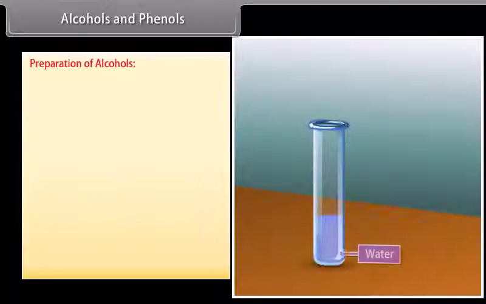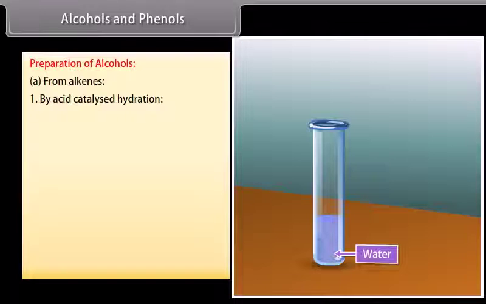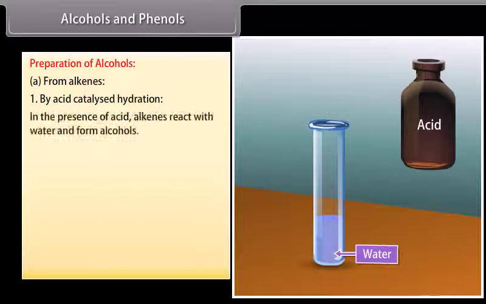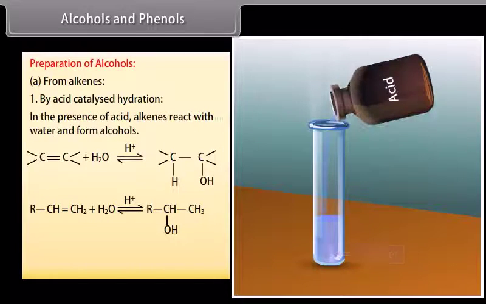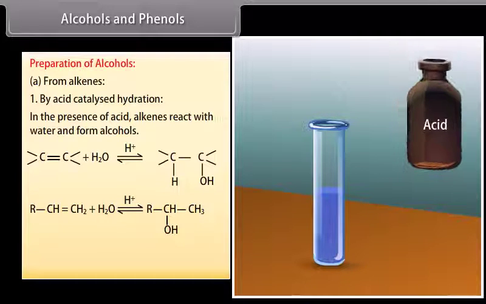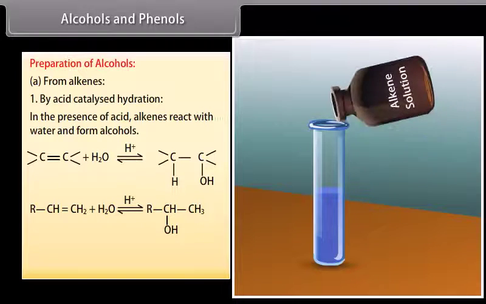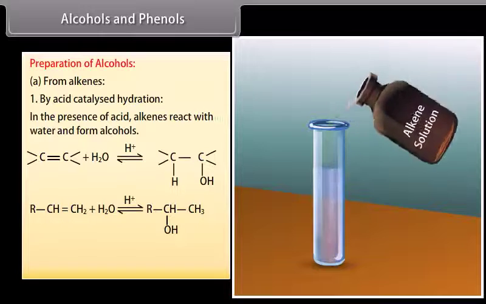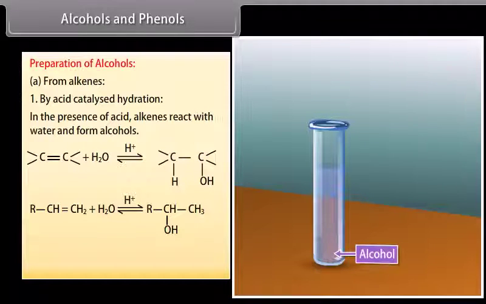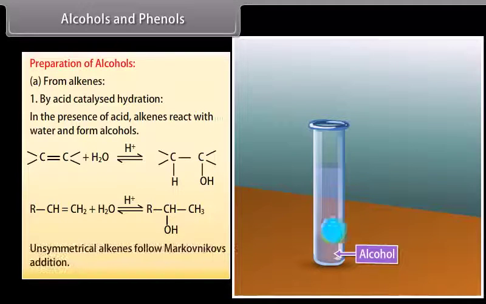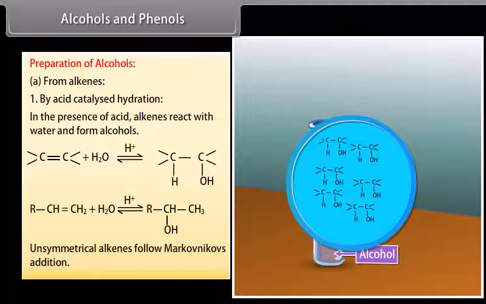Alcohols and phenols. Preparation of alcohols. From alkenes, by acid catalyzed hydration. In the presence of acid, alkenes react with water and form alcohols. Unsymmetrical alkenes follow Markovnikov's addition.